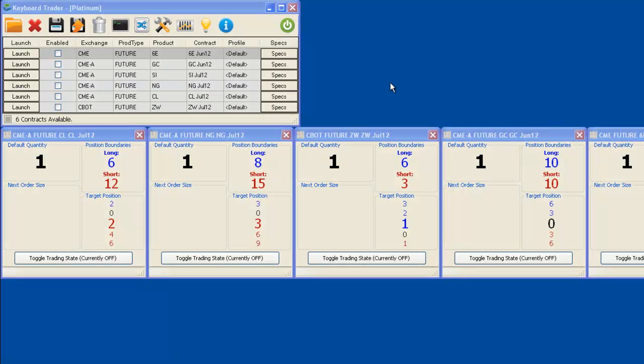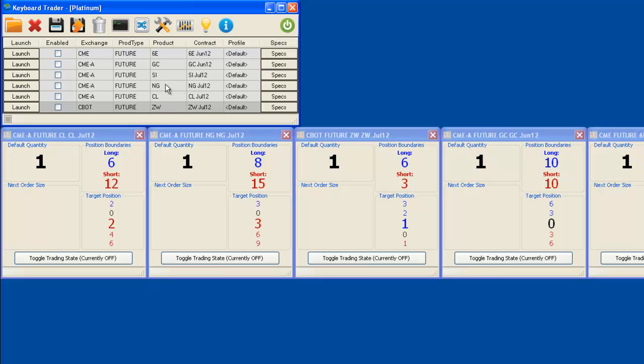Macros contain function references for one or more contracts. So what happens if, after you've built a set of macros, one of the contracts that's referred to by your macros is no longer available for trading? This can happen for a variety of reasons. Let's look at the controller form. See how there's 6 different contracts referenced here.